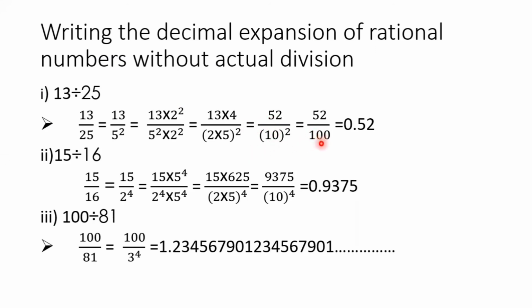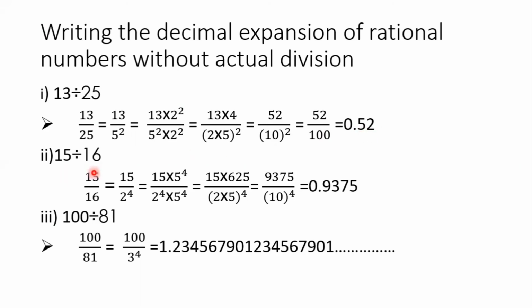In the denominator, 2 zeros are here. So in the given rational number, there are 2 digits after the decimal point. It means it will terminate after 2 digits. So 52 by 100 is 0.52.